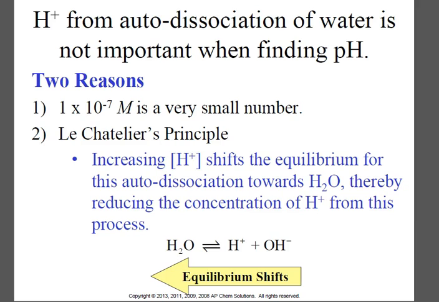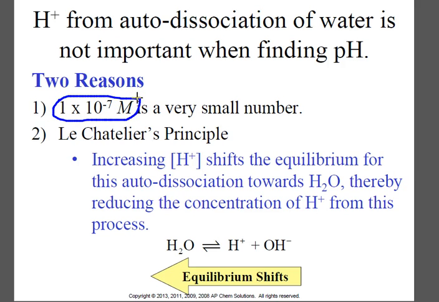All right, we are close to the 20-minute mark, but I just have a couple of slides left, so I want to finish this section. On this slide, it talks about the H plus that occurs from the auto dissociation or auto ionization of water. Remember we talked about earlier that water auto ionizes to produce its own H3O plus and OH minus. And we said that when it does that, this would be the concentration of the H3O plus.